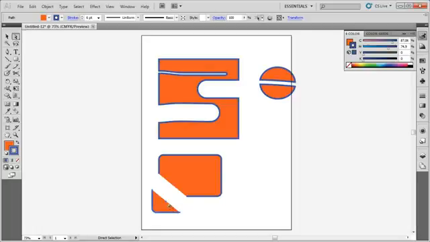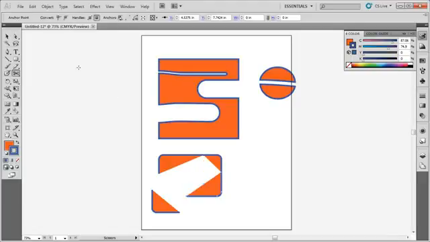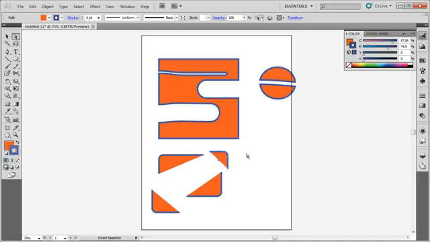Notice how it has not redrawn the path, but it simply cut it. So the scissors tool will cut wherever you click on a path, but it will not redraw the path. And so right here, we've cut. So we have these 4 shapes as opposed to the one whole shape that we had before.